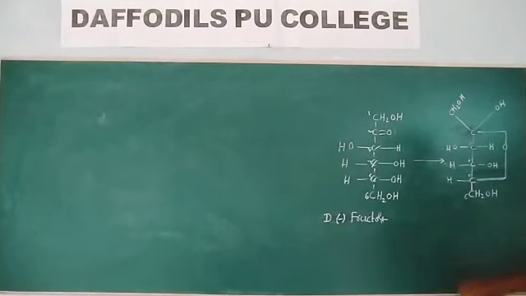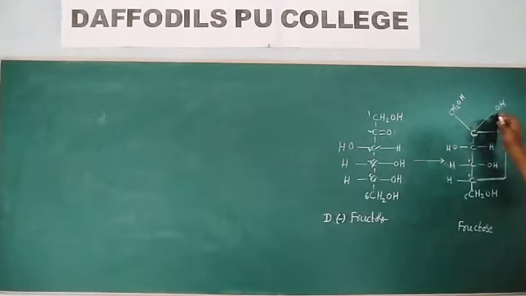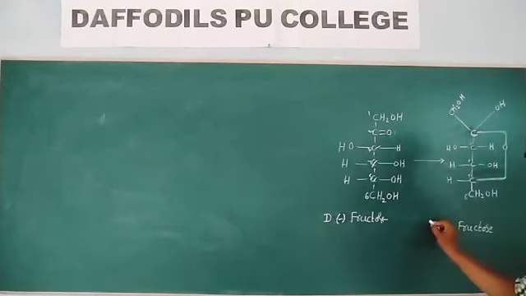In this fructose, the hemiacetal bonding forming carbon has the OH group at the right side. To represent that, alpha is used.